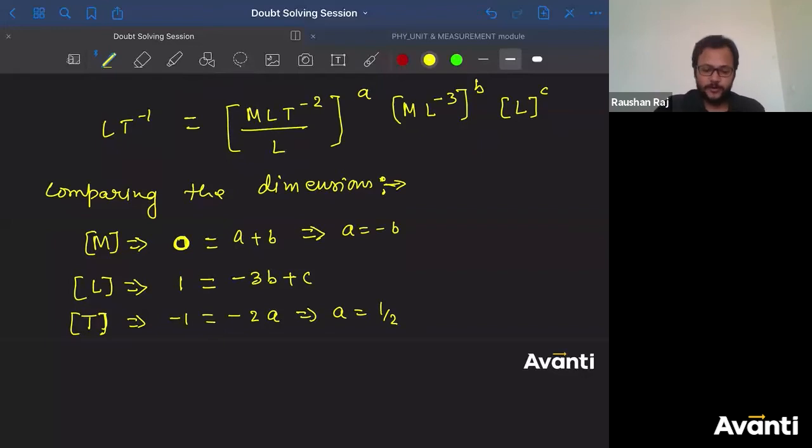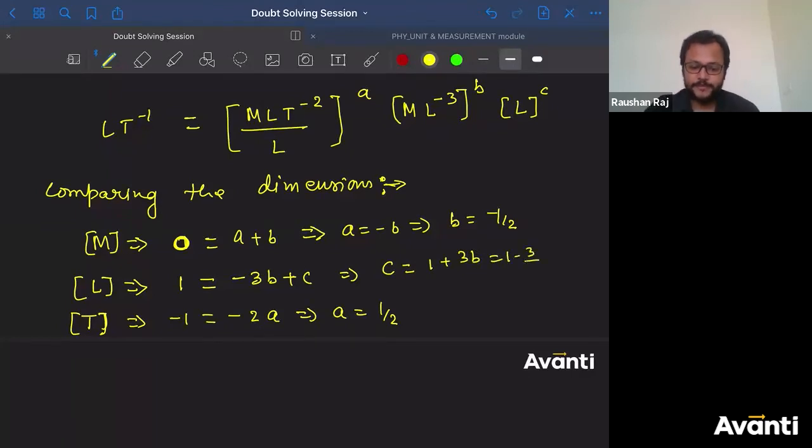What about the value of b? So b will be equal to minus half. What will be the value of c? c will be equal to 1 plus 3b, so 1 minus 3 by 2, which is minus 1 by 2. So a is equal to half, and b and c are equal to minus half.